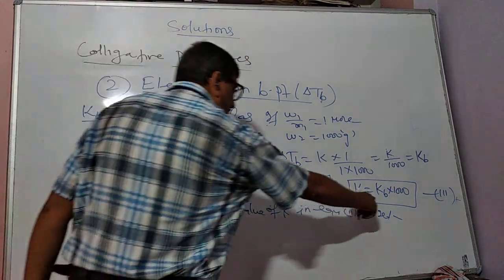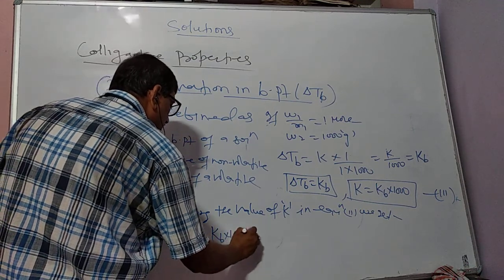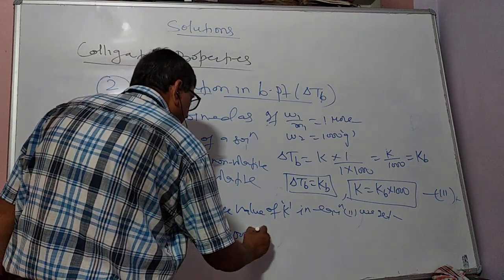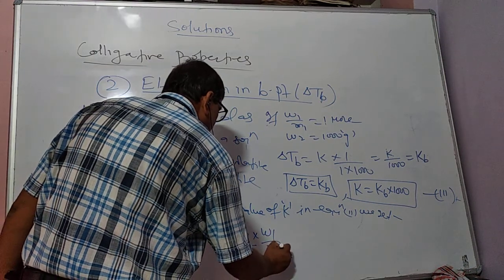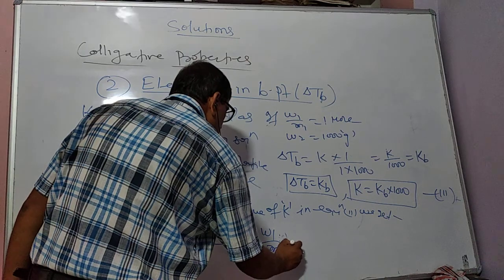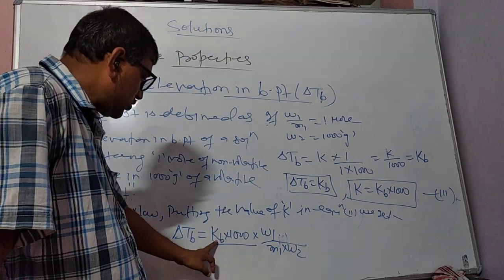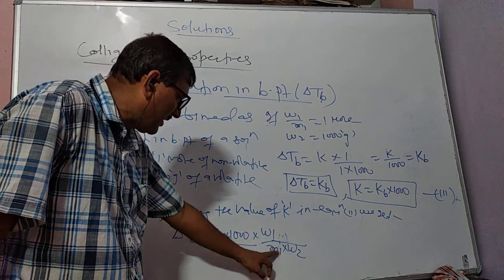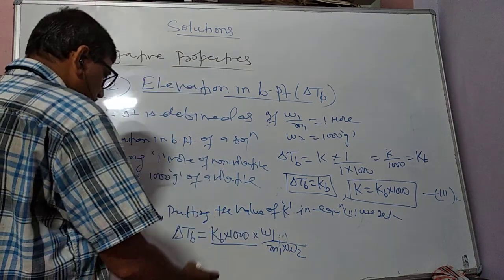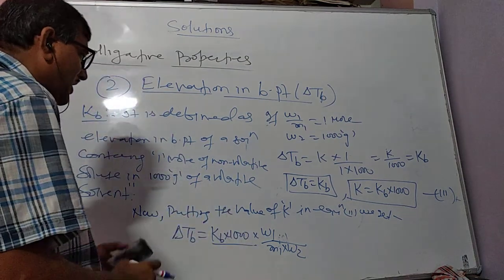So instead of K, now we will write Kb into 1000. You will compare with equation 2. In equation 2 it is K into W1 by M1 into W2. So instead of K we have got here Kb into 1000.